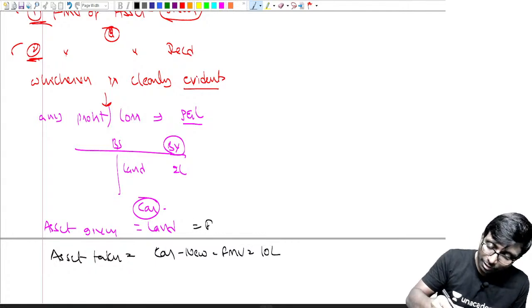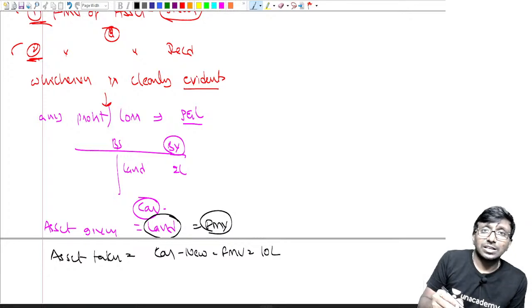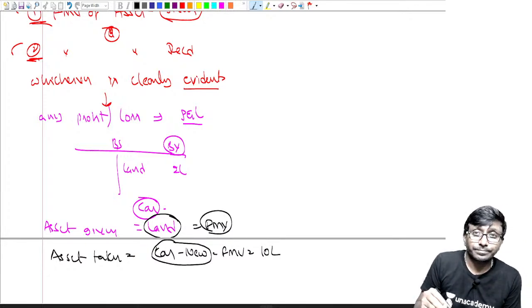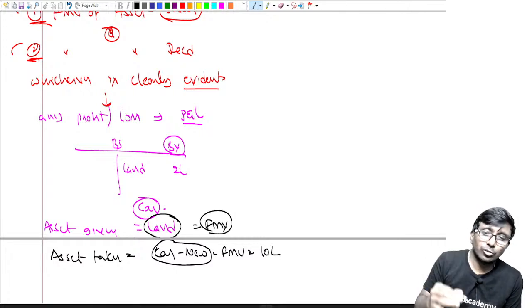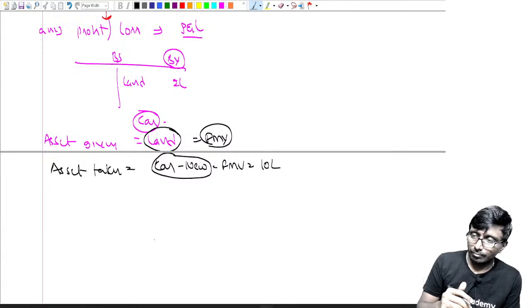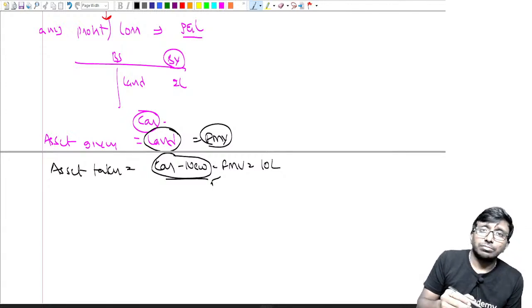Tell me, out of these two, can you measure the land's fair market value clearly, or the car's fair market value clearly? Which one can you measure clearly? Obviously the car. That's why recognize the asset at the fair market value of what you have got.